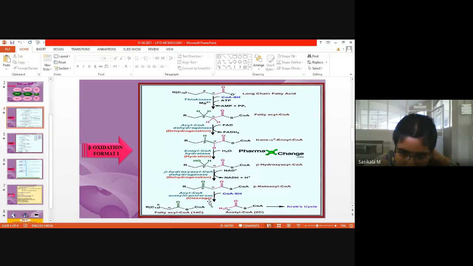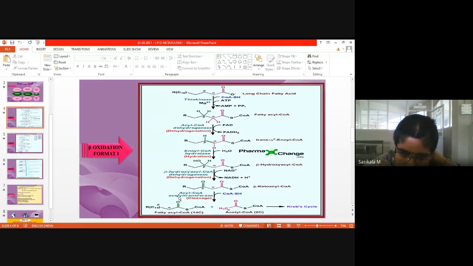And what is the next step? Cleavage reaction. That means the activated compound is getting cleaved to form smaller molecules. This is called catabolism actually, right? Once the beta position is activated, it is getting broken into smaller molecules. So what is the enzyme involved in this? Acetyl transferase. It will be used for cleavage of the acetyl group.